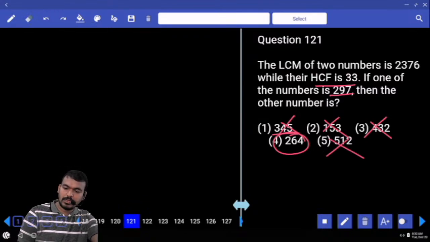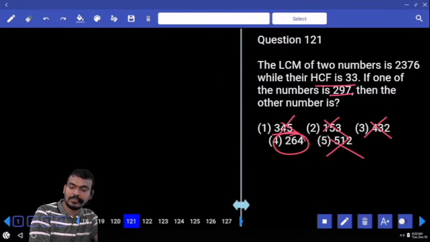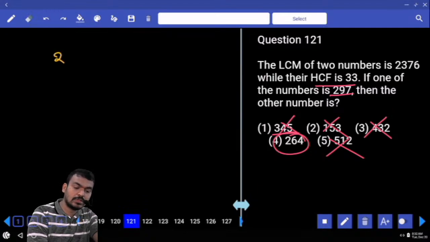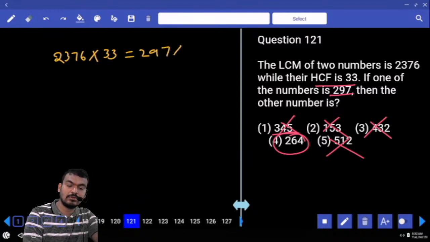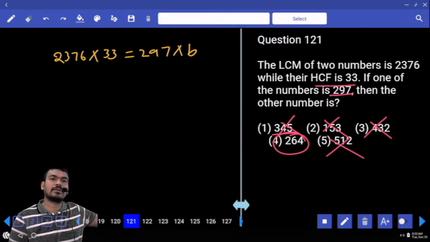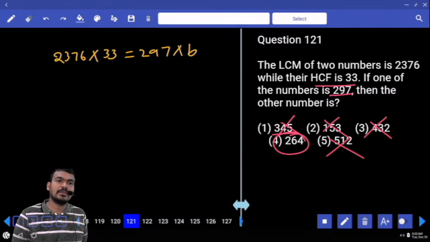What is the basic concept? LCM into HCF is equal to A into B or A plus B? A into B. 2376 into how much? 33. That is equal to 297 into B or not? Product of the two numbers is same as product of their LCM and HCF.